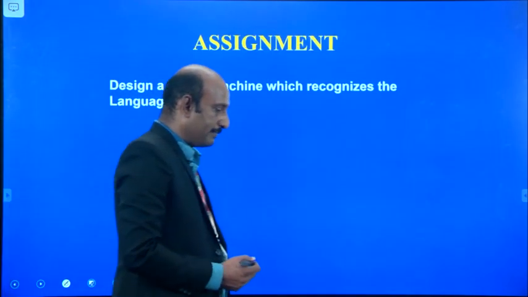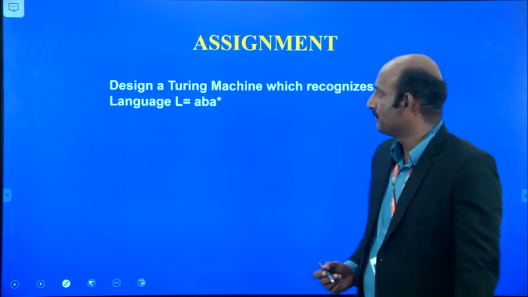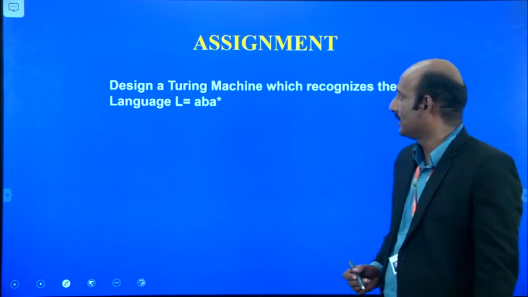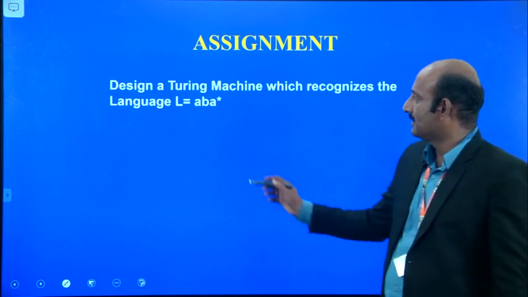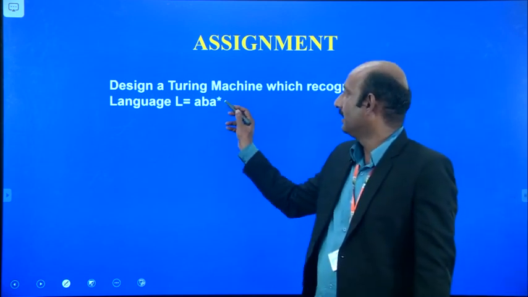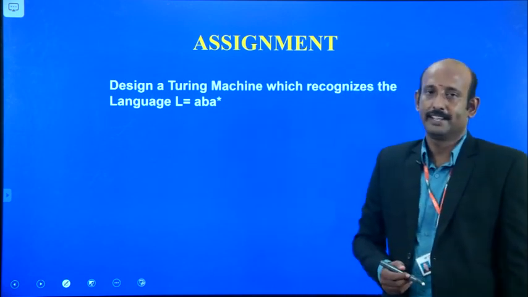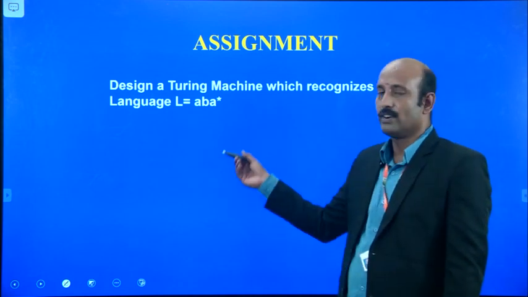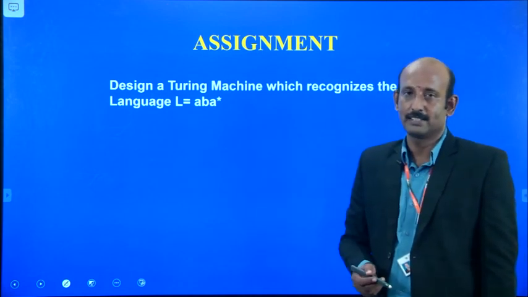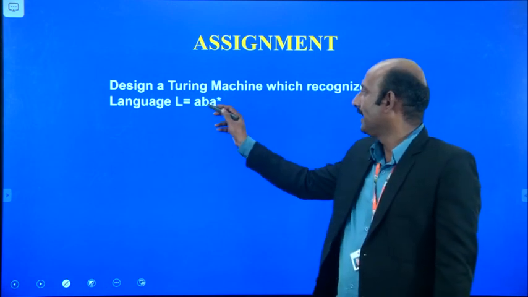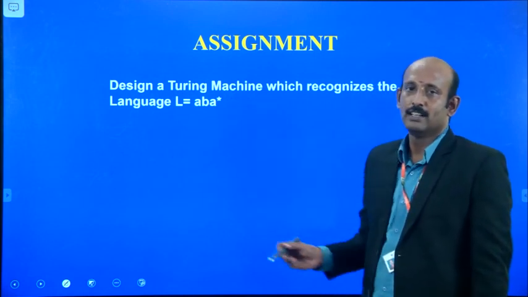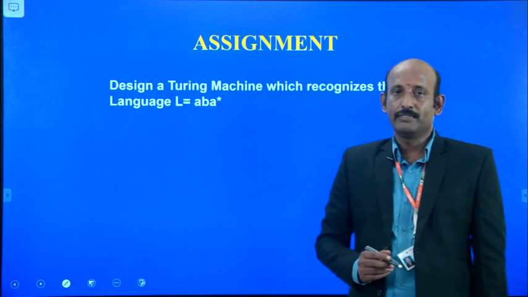Now come to the assignment part. I give you one assignment. You have to design a Turing machine which recognizes the language L equals A, B, A star. Similarly to what we have seen in the previous examples, I am changing it here to A, B, A star, that is, ending with more occurrences of A's.